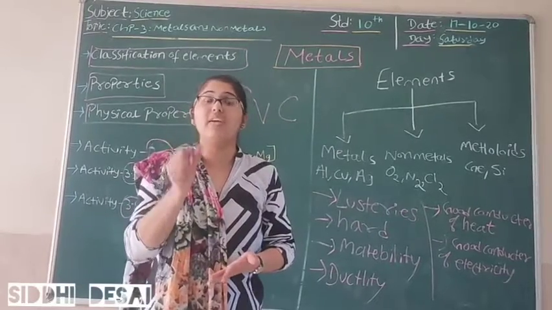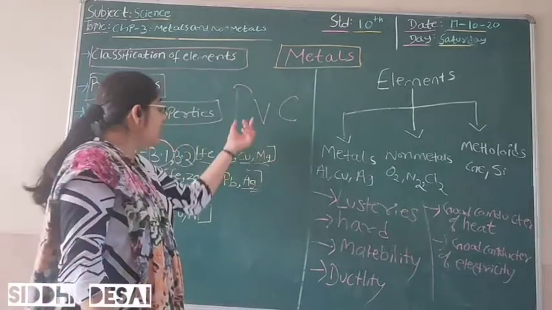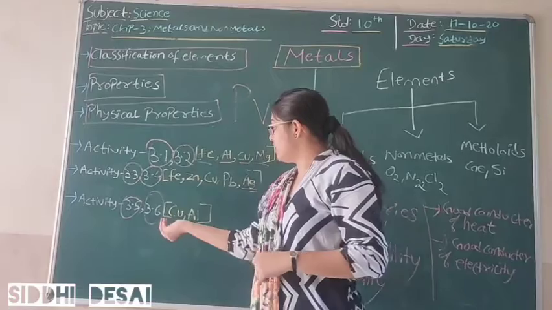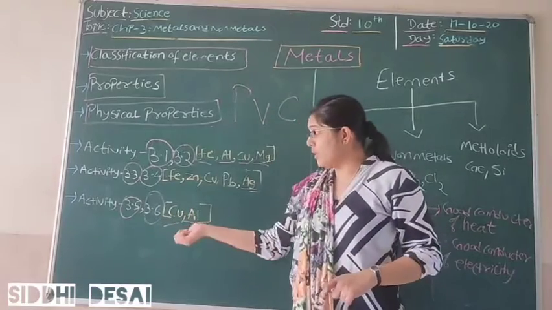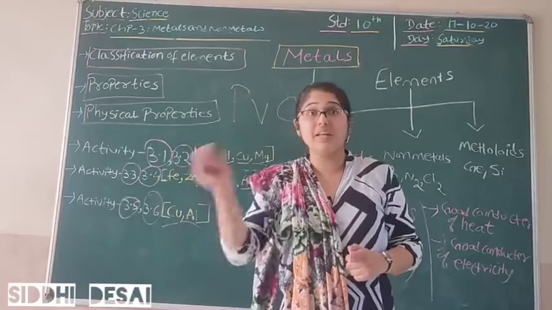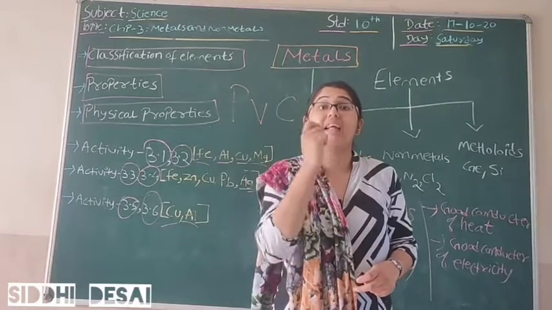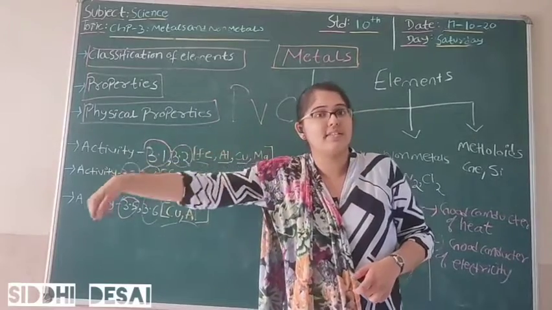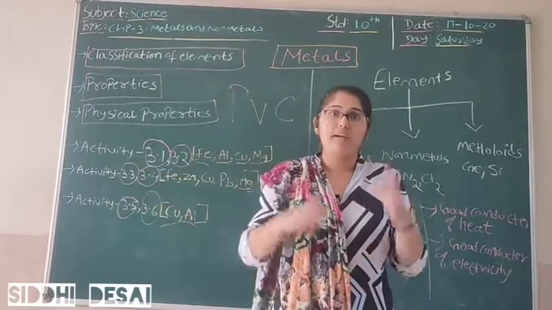So in an electric wire we will find the coating of PVC, and inside we will see copper, aluminium and many other metal wires, because we have previously seen that metals have the property of ductility. They can be made into thin wires.